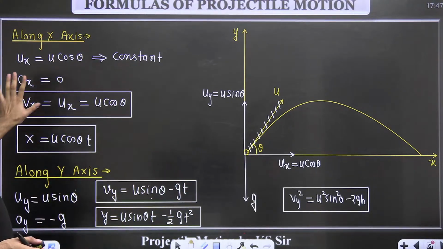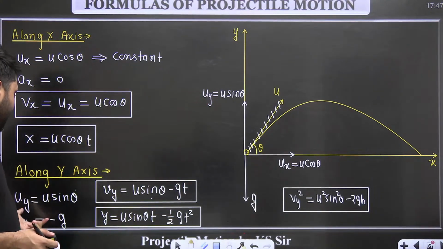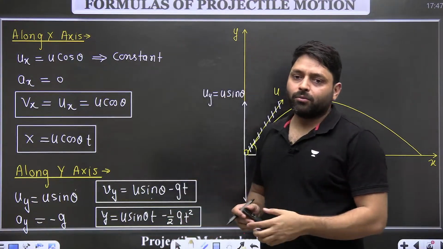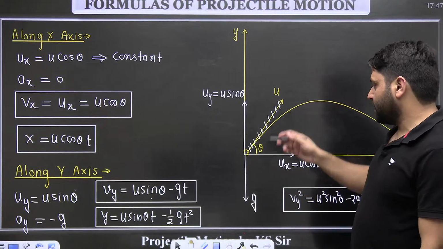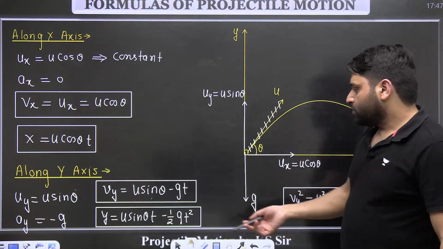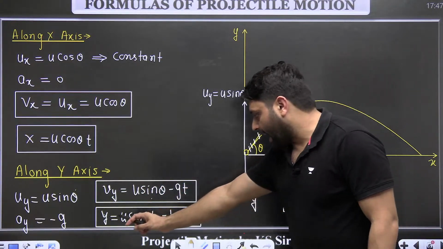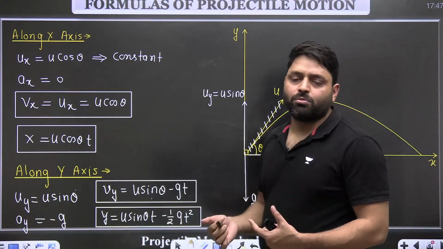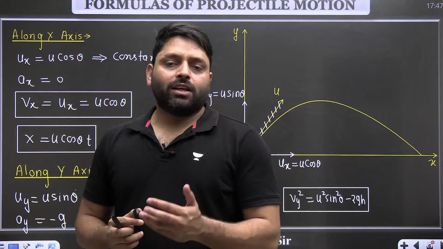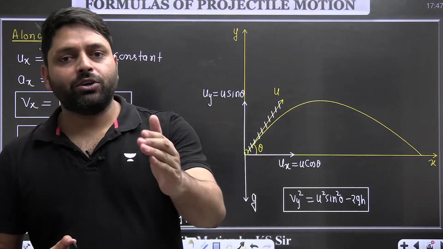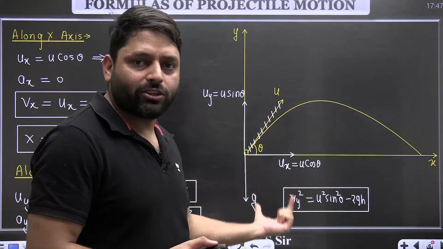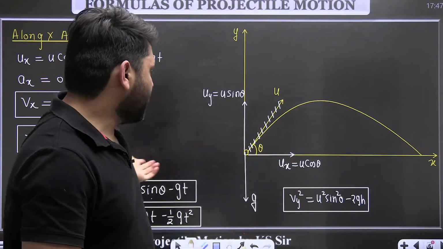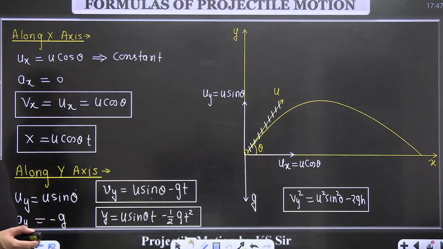In the x direction, it is moving with the constant velocity. In the y direction, there is a motion with uniform acceleration, and acceleration in the y direction is minus g. So velocity can be written like this, height can be written by this formula. So all the three equations of motion which are used for the motion with uniform acceleration can be used to write the velocity and displacement in the y direction. So y direction motion can be explained using these equations.